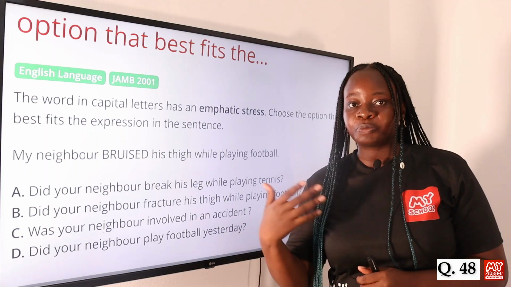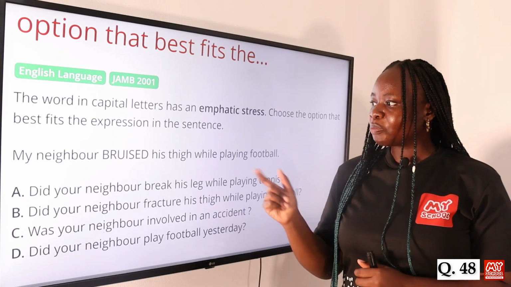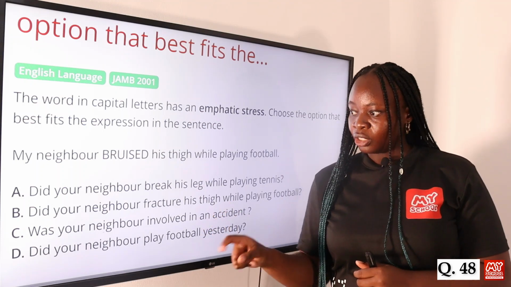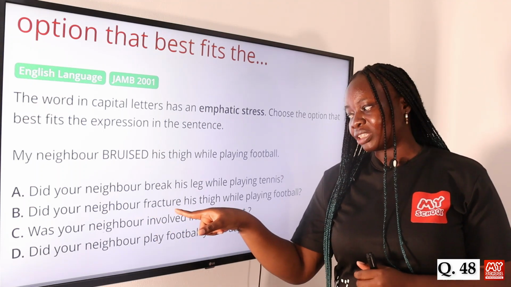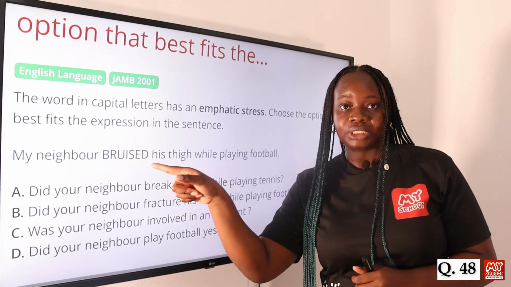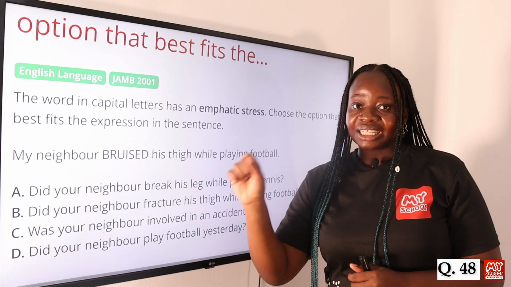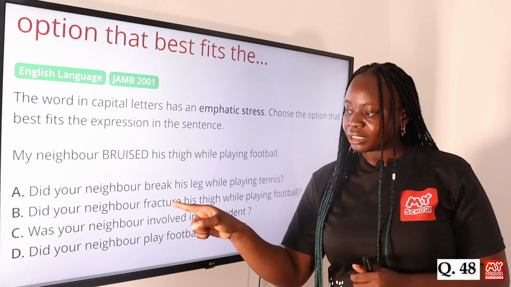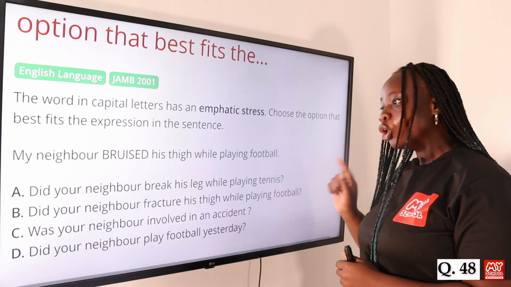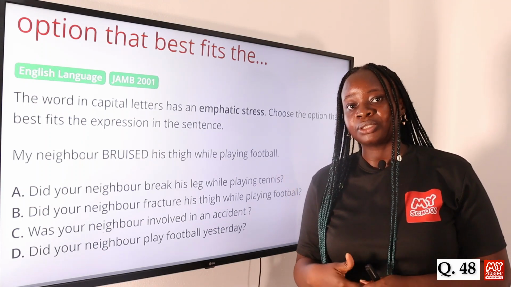So remember, emphatic stress is placing greater stress on a particular word in an utterance for emphasis or clarification. In this case, the person who is responding is trying to clarify an error that has been made by the person who asked the question. The person made an error by saying that the neighbor fractured his thigh while playing football. But the person is trying to clarify that he did not fracture his thigh, but bruised his thigh. It's important to note also that it is only that word in capital letters that should be different in the question that is asked. So, did your neighbor fracture his thigh while playing football? No. My neighbor bruised his thigh while playing football. So option B is the answer to this question.